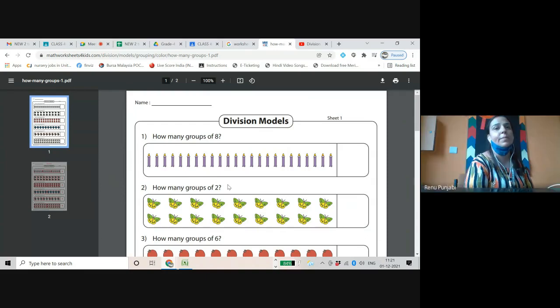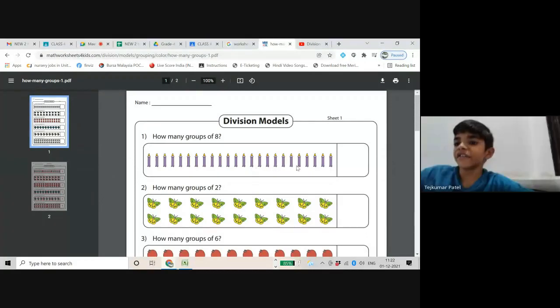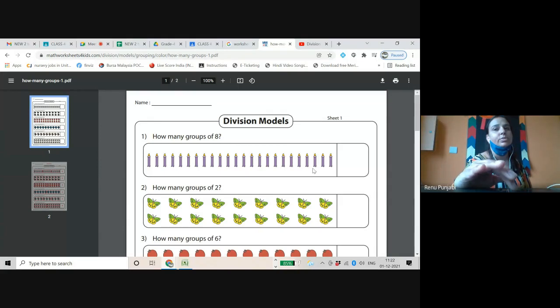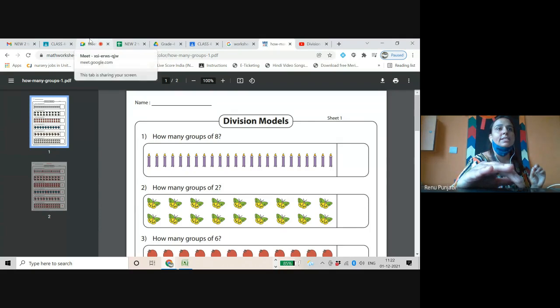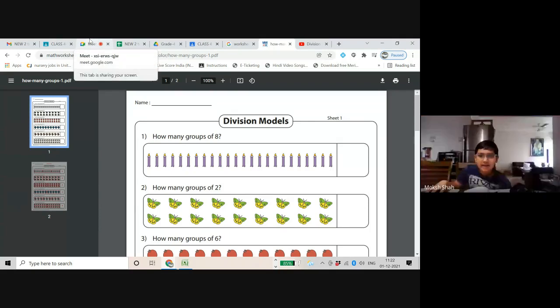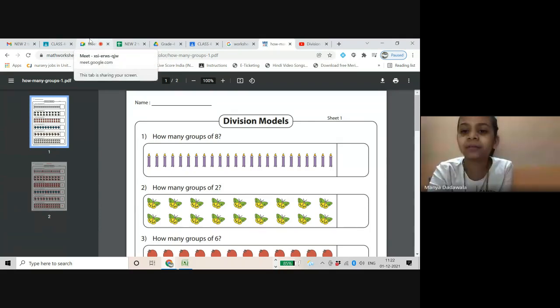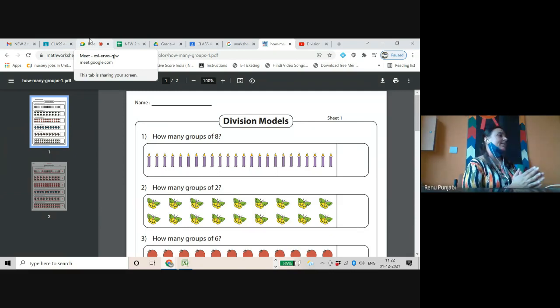First of all, count how many candles are there. 1, 2, 3, up to 24. So there are how many candles in the first picture? 24. In each group there should be 8 candles. So how many groups? 3 groups.